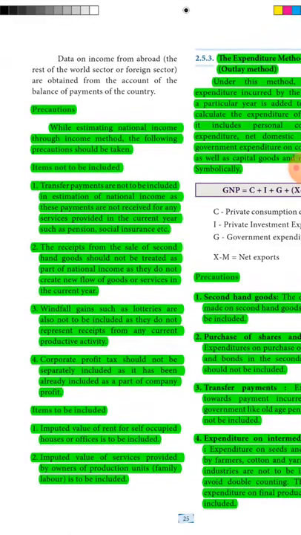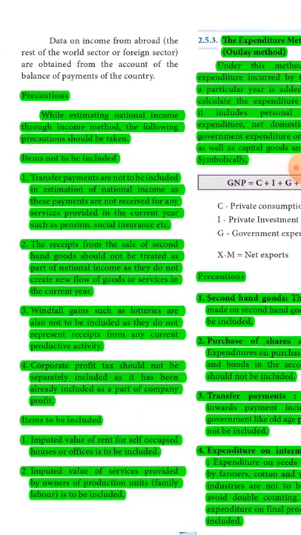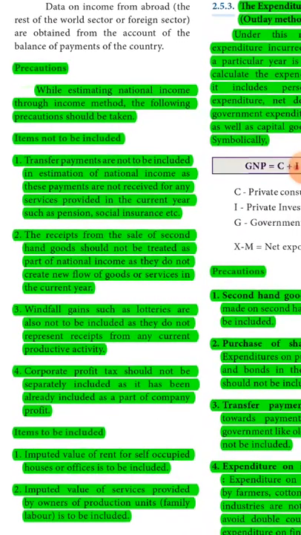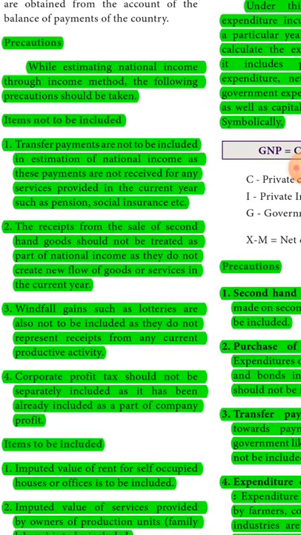Precaution in this method. While estimating national income through income method, the following precautions should be taken. Items not to be included. Transfer payments are not to be included in estimation of national income, as these payments are not received for any services provided in the current year, such as pension, social insurance, etc. The receipt from the sale of second-hand goods should not be treated as part of national income, as they do not create a new flow of goods or services in the current year.